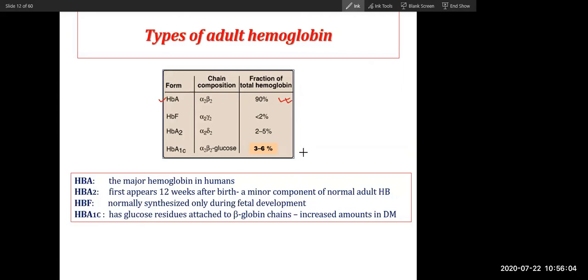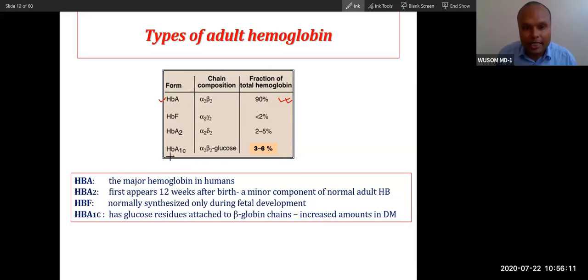You can see this second type is also HbA, the same thing. The only difference is that the amino acid of this hemoglobin is bound with glucose.